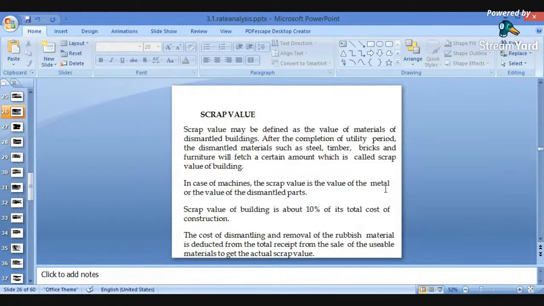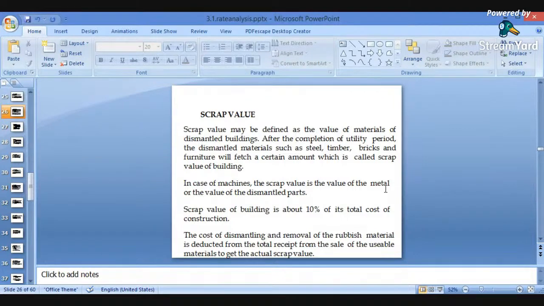When the building is dismantled after its life, when its durability has been completed, at that time we demolish the structure. After demolition, there may be demolished materials in the form of timber, steel, or various other materials that can be reused for construction. The value of that material after dismantling is called the scrap value.